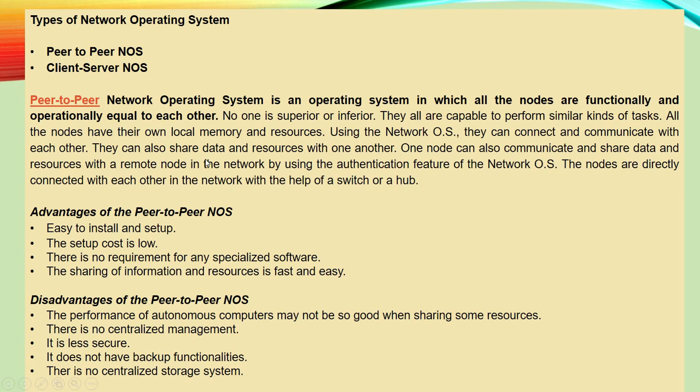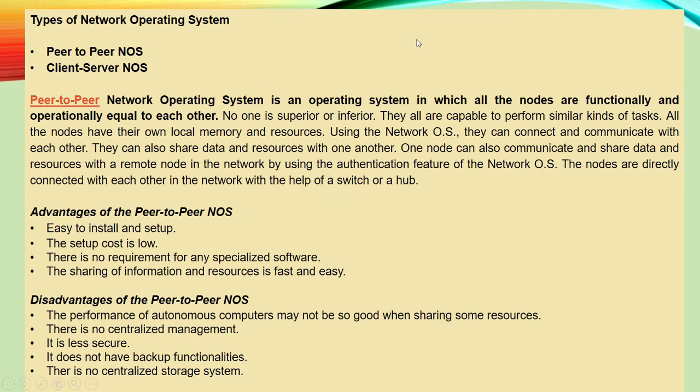They can also share data and resources with one another. Okay. So in between them, they can share the data and resources. One node can also communicate and share data and resources with a remote node in the network by using the authentication features of the network OS. Means by taking the privilege from the administrator, all the nodes share the data and resources among them. The nodes are directly connected with each other in the network with the help of a switch or a hub.